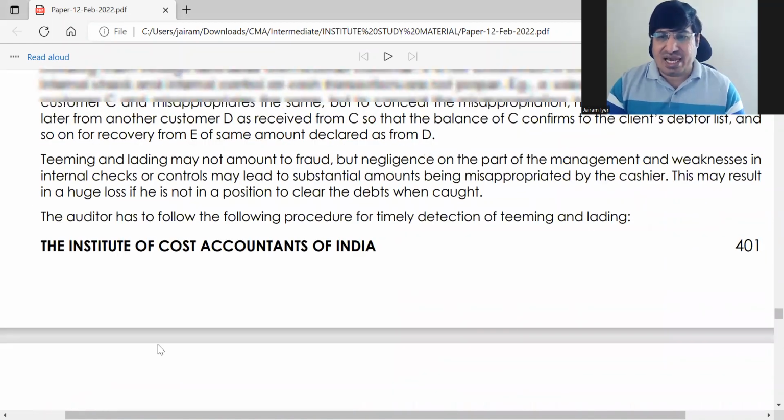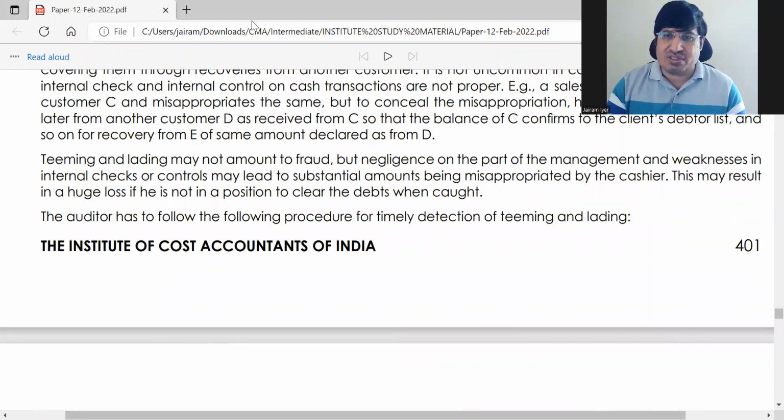So it can result in huge loss if not detected. Like I am saying, normally it won't enter into too big a loss because it will get detected. Smaller things only can happen. But the possibility is there: if your internal control is very poor, then there can be quite a huge loss as well.